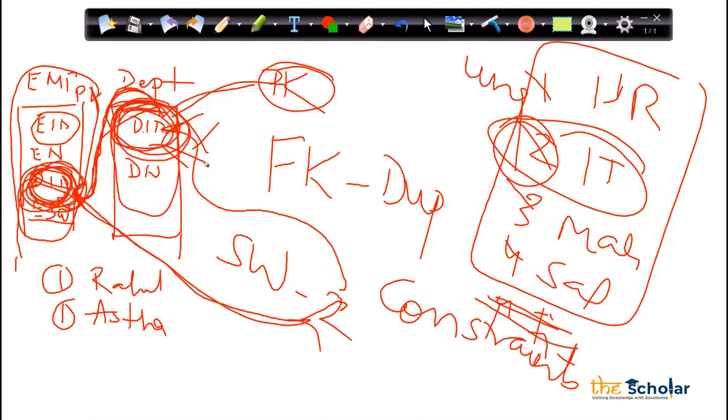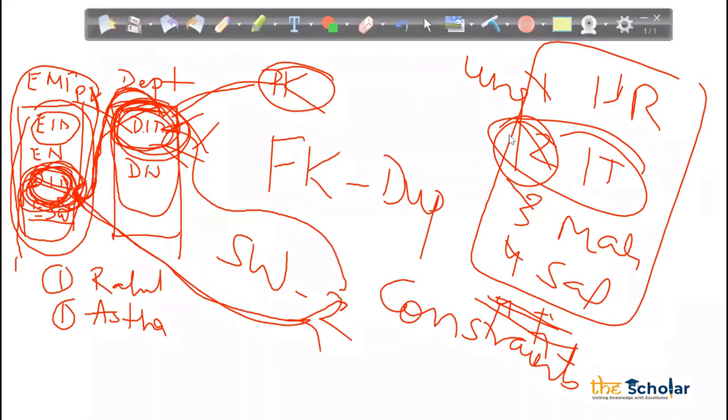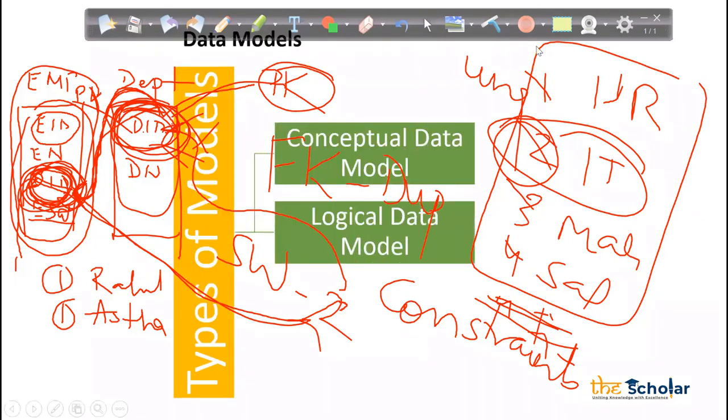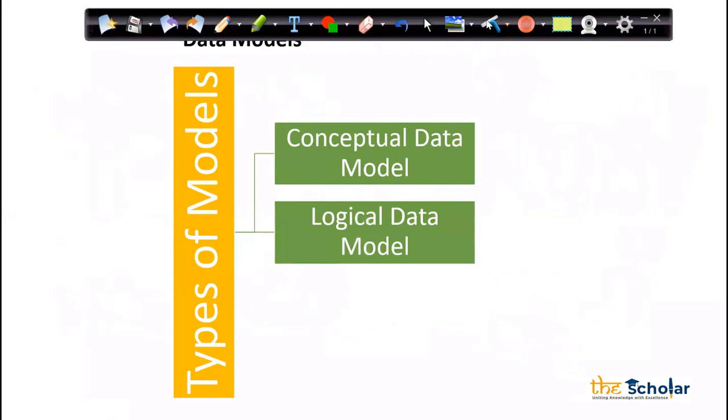We'll discuss more about foreign key and primary key in next week's class. But are you guys understanding it? So when we are defining primary keys and foreign keys in a table, then that type of model is known as logical data model. Clear, all of you? I need responses.